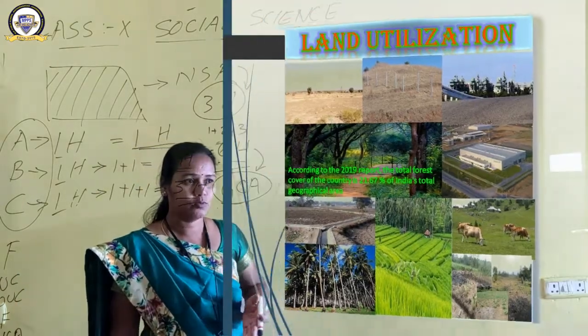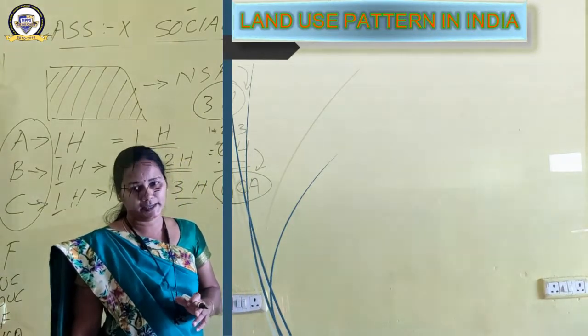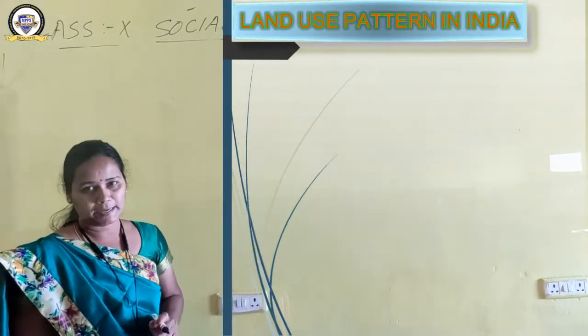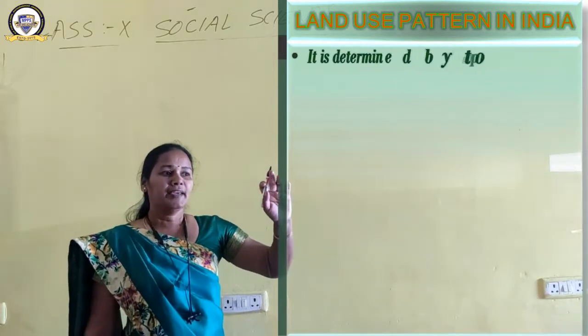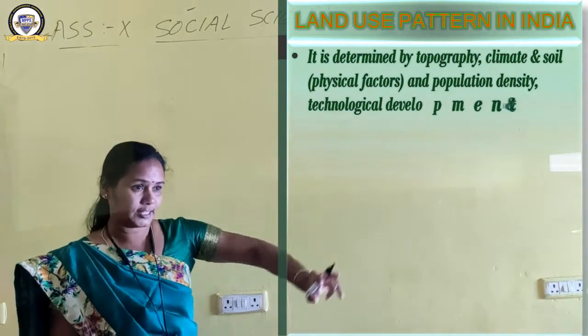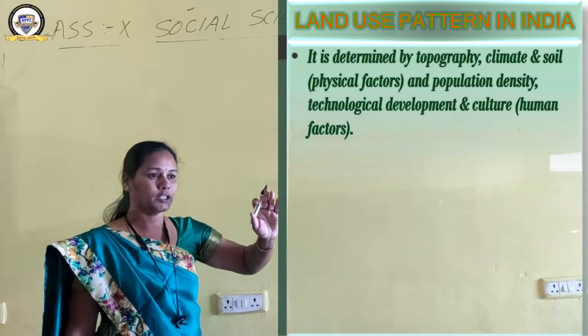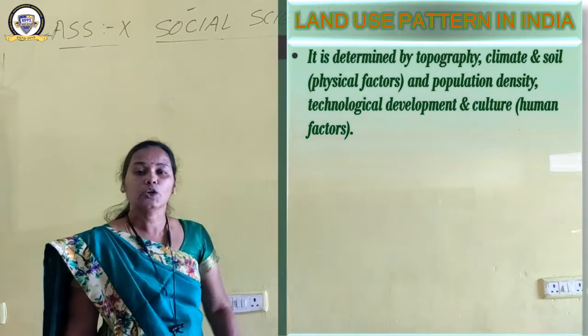Let us move ahead now. Now we'll see the land use pattern in India. What is the land use pattern in India? Have a look here. It is determined by topography, climate and soil, which are known as physical factors, and population density, technological development and culture, which are known as human factors.